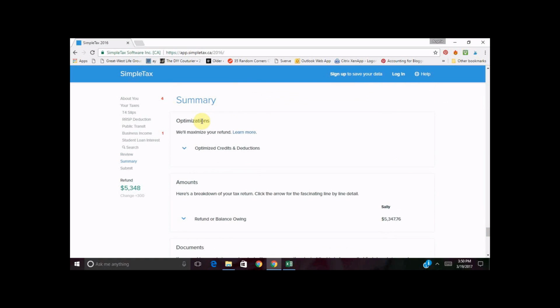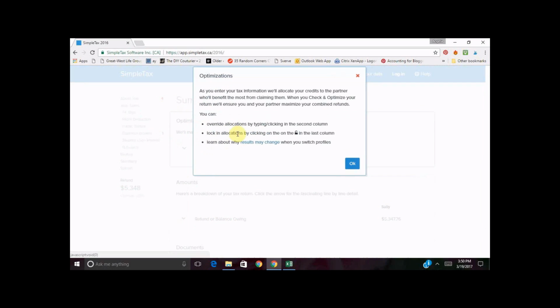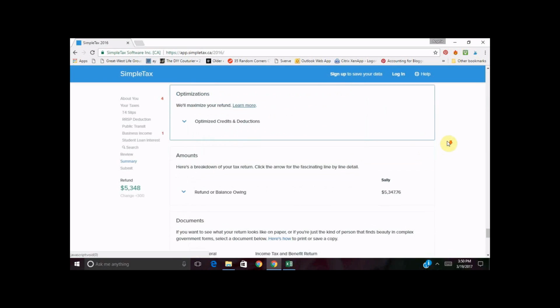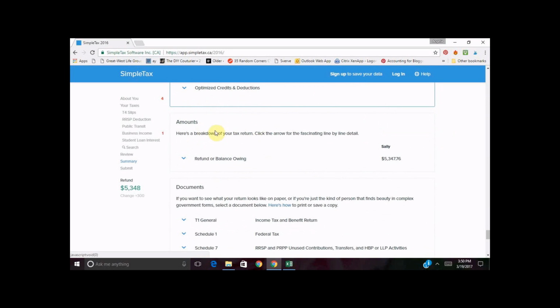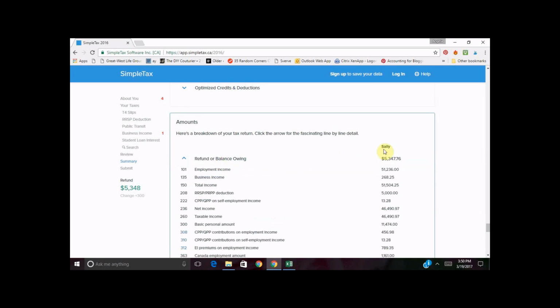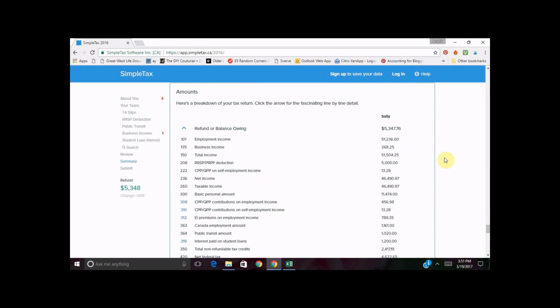And what it's going to say is that they have maximized your refund. So if you are married, there are certain credits that are best taken by different individuals. When you file your return as married, this is going to do it for you. And again, like I said, they're nerdy and funny. Click the arrow for the fascinating line-by-line detail. So this is actually what your return looks like. So it lists your employment income, your business income, your total income, so on and so forth. I like looking at this.